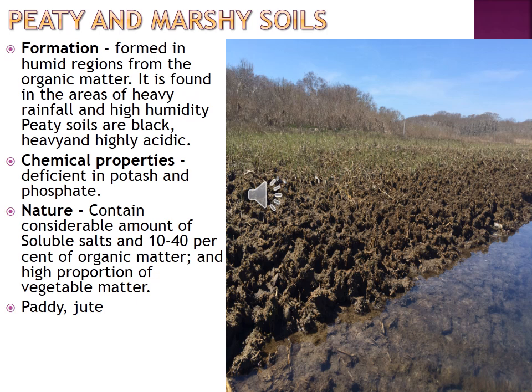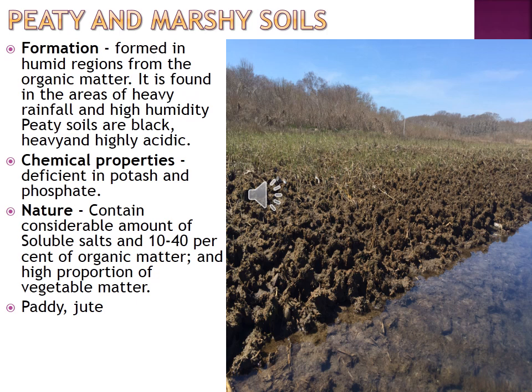It is found in the areas of heavy rainfall and high humidity. Peat soils are black, heavy and highly acidic. Then the chemical properties: they are deficient in potash and phosphate. Then they contain a considerable amount of soluble salt and 10 to 40% of organic matter and also a high proportion of vegetable matter.